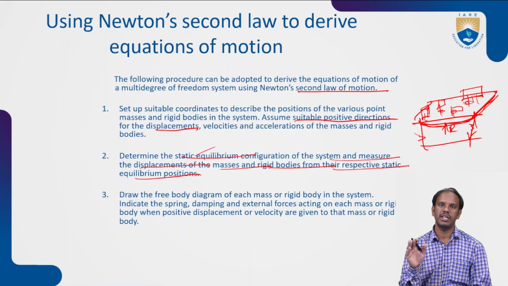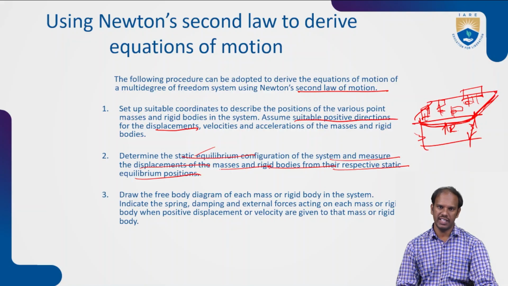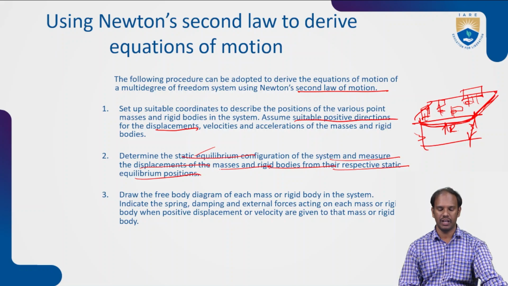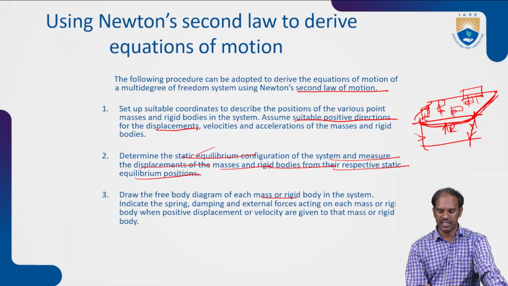So we should consider how much displacement is going to occur with respect to the load. If it is 100 kg, how much deflection, how much displacement is coming with this 100 kg? We should bring the system into the respective static equilibrium positions, and draw the free body diagram of each mass or rigid body system, and indicate the spring, damper, and external forces acting on each mass or rigid body system, and the positive displacement or velocity given to the mass or rigid body system.